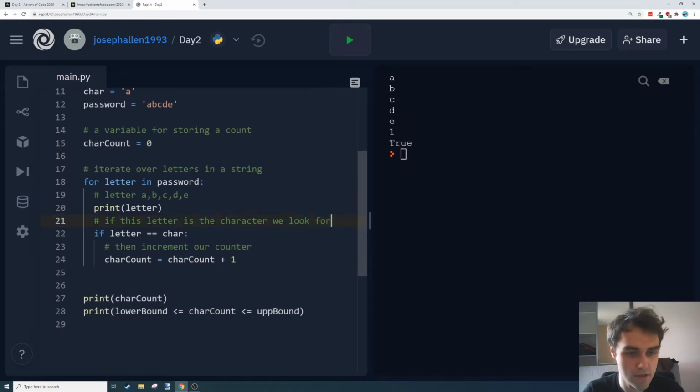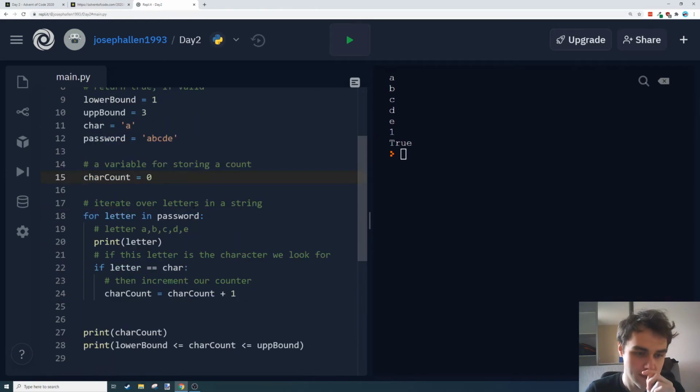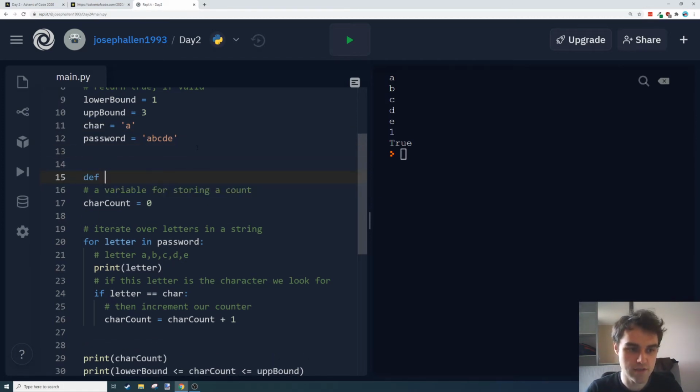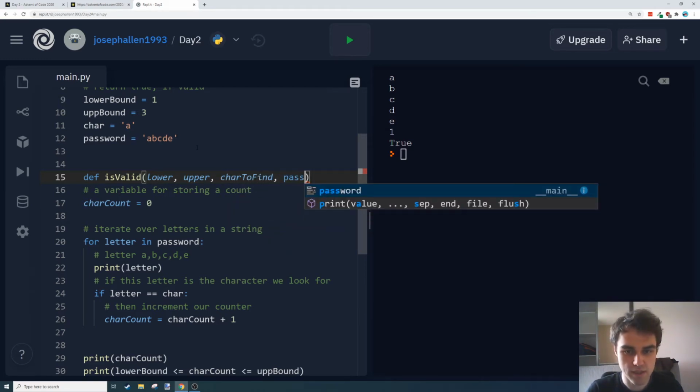Okay, so that's going to work with our test case here, so that's all good. Let's wrap this up in a function so that we can pass those values in. So we're going to use def to define a function. I'm going to call it, I don't know, isValid, and then that will take a password. Should I do it that way? I'll do it in the order I wrote before. So isValid: lower bound, I'm just going to call it lower actually, lower, upper, char to find, and password.